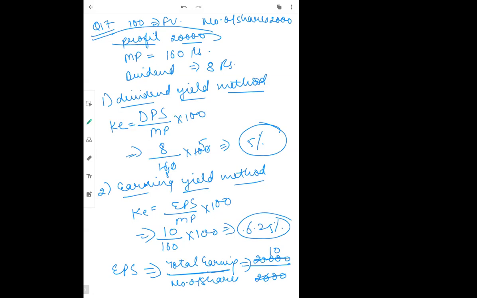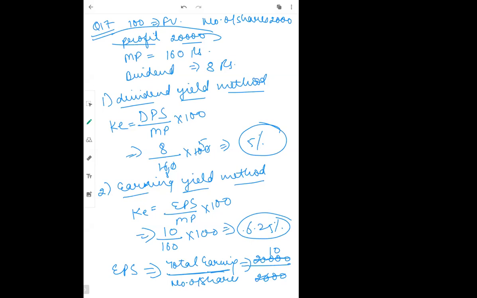But this is actually the easy and simple way to calculate the same: total earnings divided by number of shares only. Actually, we use this. This is the formula. That is not the formula to calculate earning per share. The number may be correct, ma'am, but the method is wrong.